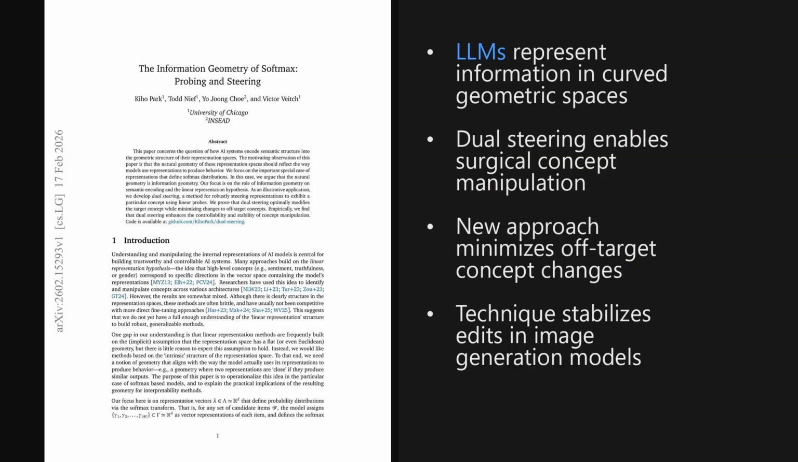I'm Alex. Today we're looking at a paper trending on X, published on February 17, 2026, just about 4 days ago. It introduces a novel technique called dual steering, which uses information geometry to robustly manipulate a target concept in a model, while minimizing changes to off-target concepts, offering a major upgrade over traditional Euclidean methods. The paper is titled, The Information Geometry of Softmax, Probing and Steering. And as we'll see later, the results show a striking improvement in stability when steering large language models and vision